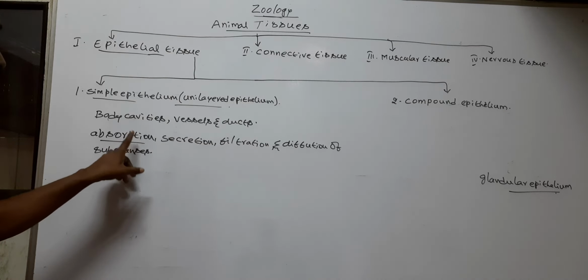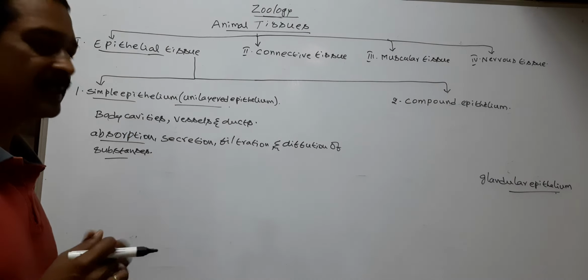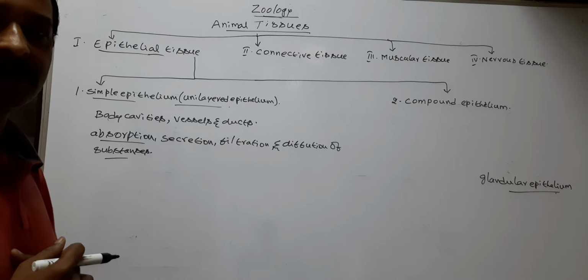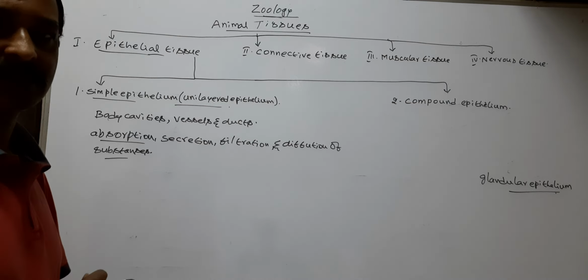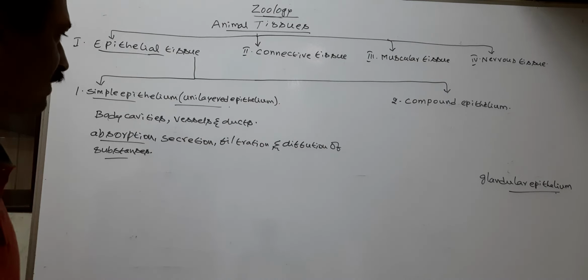So it helps in absorption of substances. Next, secretion. Some of the epithelial cells secrete mucus. So it helps in secretion.